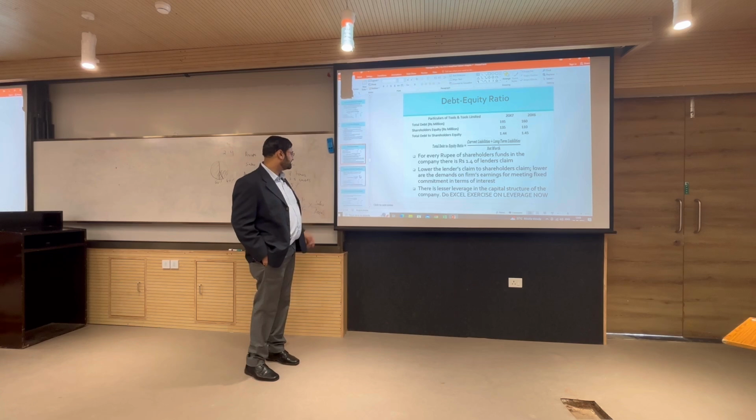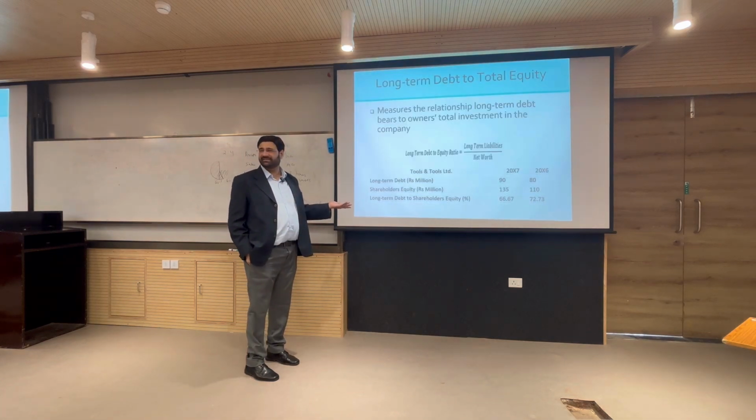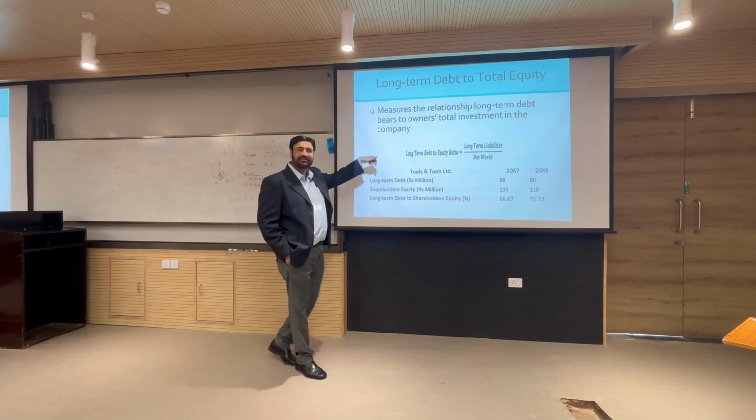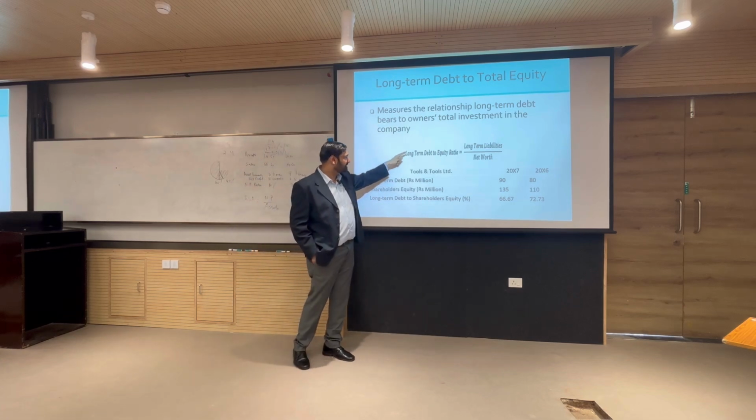So, this is next. We have already discussed this long term debt to equity. I just mentioned in the previous slide, when we were saying that you can take long term debt also, right? Long term debt to equity.